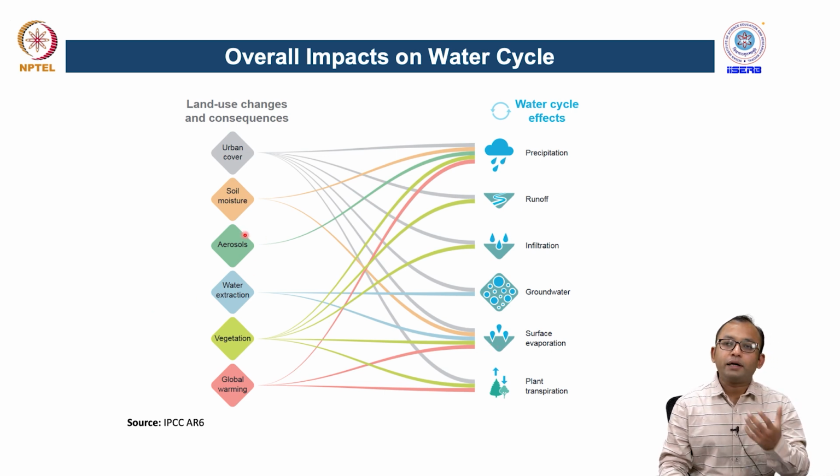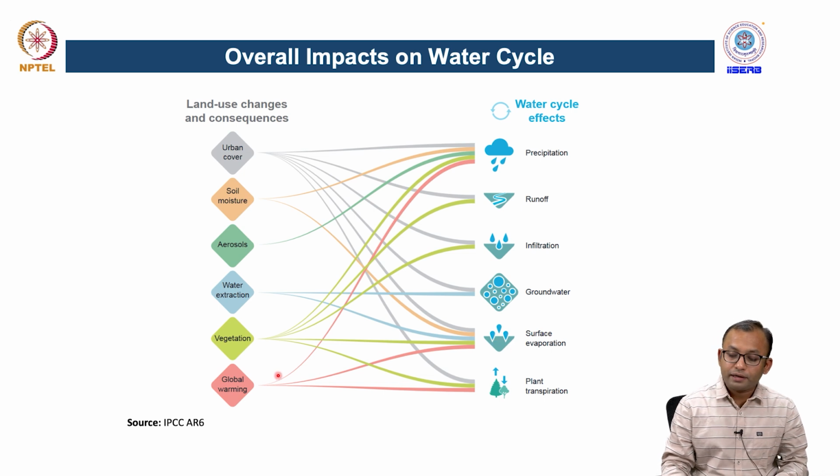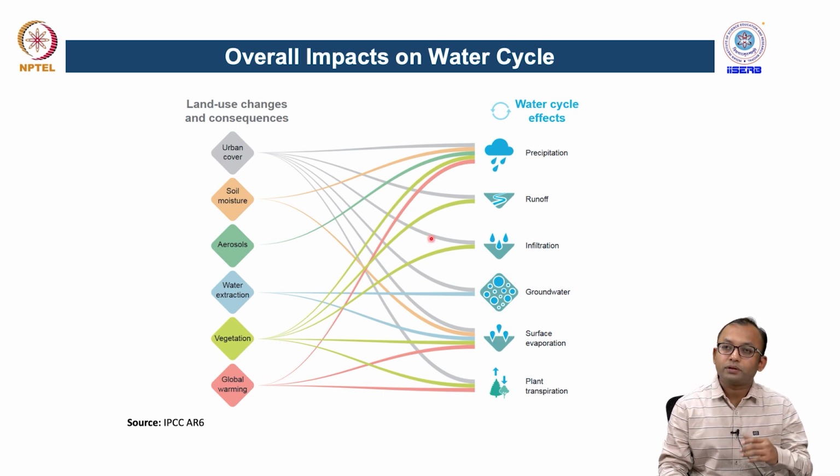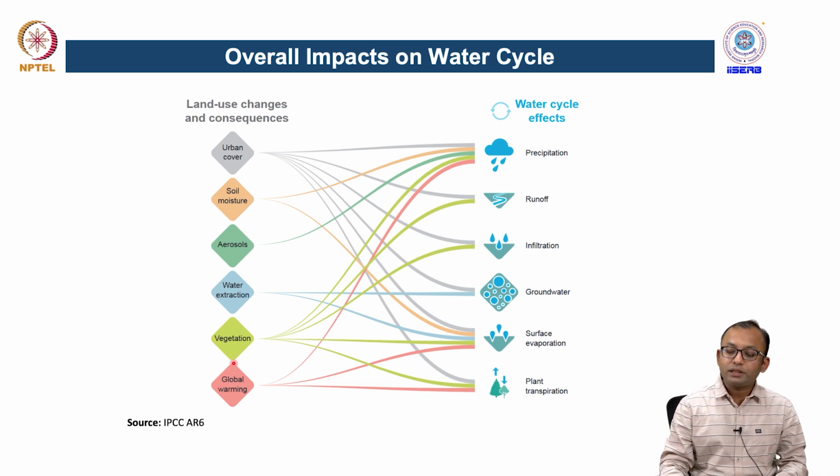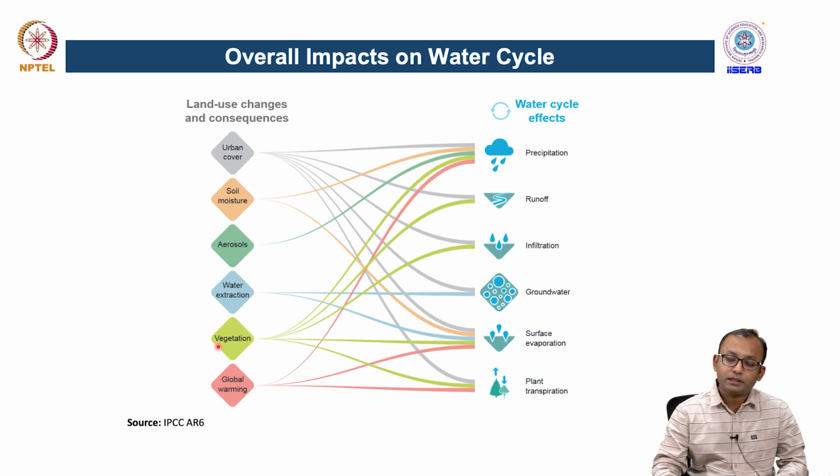If you change the aerosol content or dynamics in a certain region, it will surely affect the precipitation pattern, therefore it will affect the overall water cycle in that region. If you have over water extraction, that will lead to more depletion of the groundwater resource and surface water evaporation. And let us say if you change the vegetation cover because of land use land cover change, it will lead to significant differences in the precipitation event, therefore more runoff, and infiltration is decreased. So, all these activities will happen when you change the vegetation cover in a certain region.